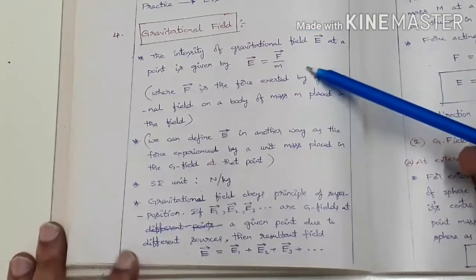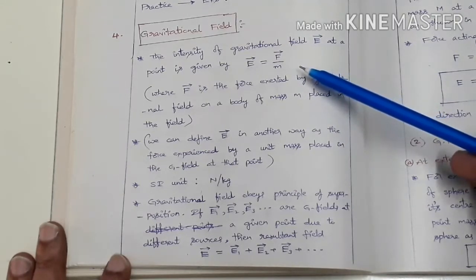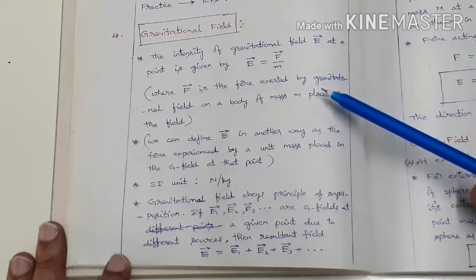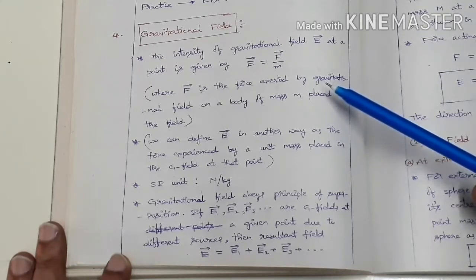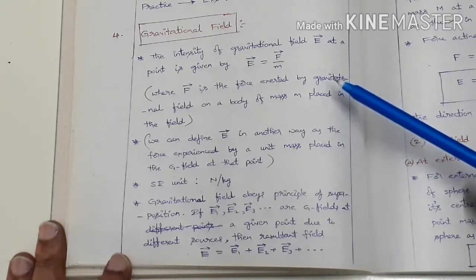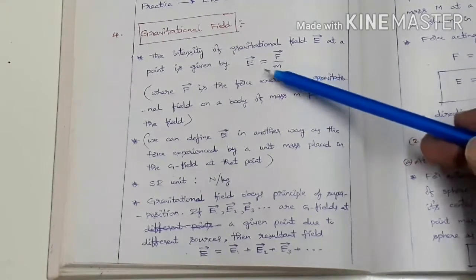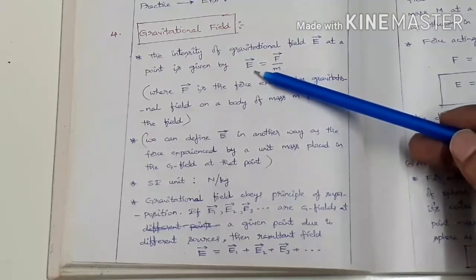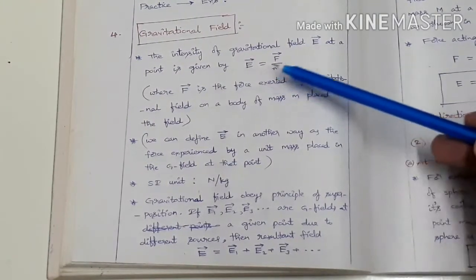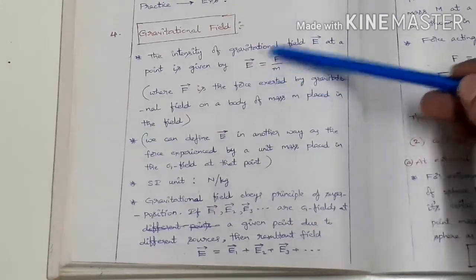Yes, next one is the gravitational field. See, what is a gravitational field? Around any point mass, a field will be created. Here, about a point mass, a gravitational field is created. So in that field, if we want to find its field intensity at any point, what is the mathematical expression for that? Gravitational field E bar is equal to F bar by M. This is the mathematical expression for gravitational field.